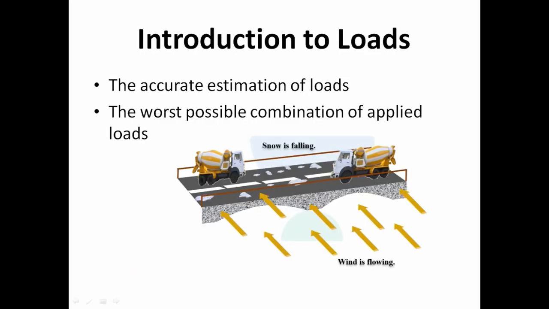Introduction to loads. Basically, to design a structure, first of all, we have to estimate the accurate number and types of load. Here, finding the type of load is one thing, and finding the possible combination of applied load is another important thing. For example, you are designing a highway. You have to think what should be the possible combination of load. We can say, what will be the heaviest weight that can pass through a bridge at any time. Suppose two vehicles are passing and snow is also falling and wind is also blowing. So to find the possible combination of combined load, you should also learn about types of loads.